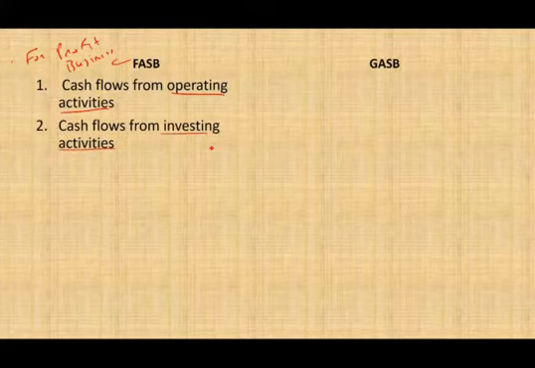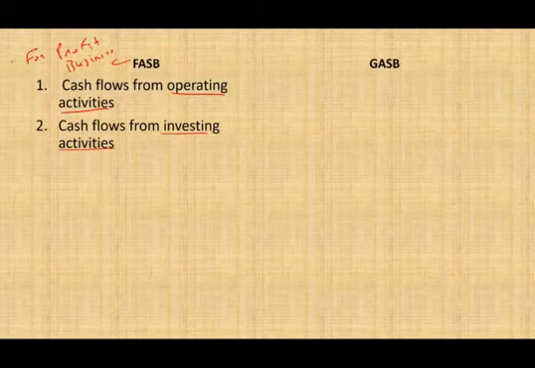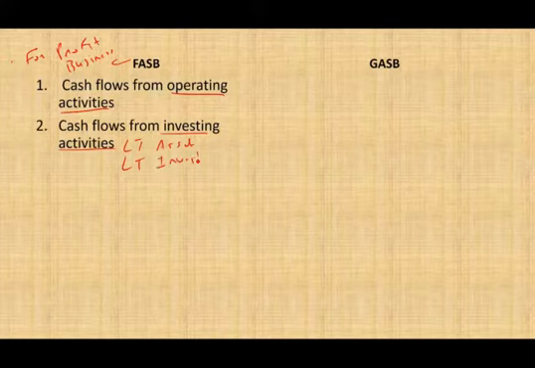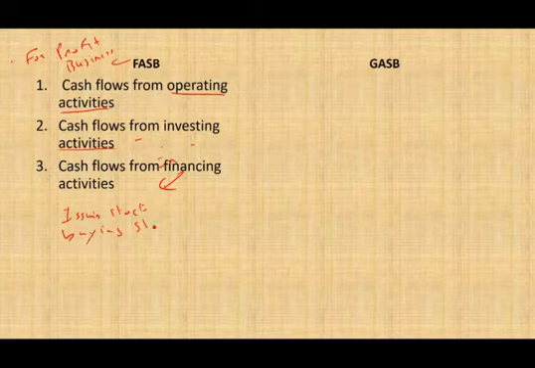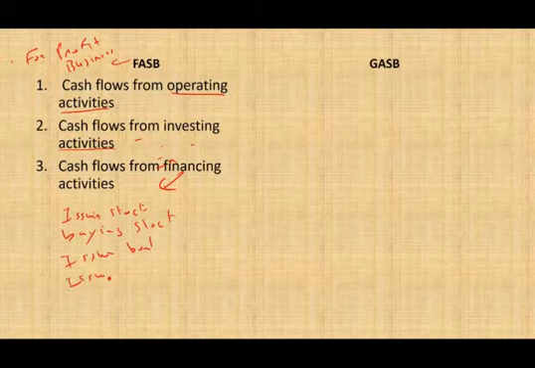Cash flow from investing: when we talk about for-profit businesses, they deal with long-term assets, when they buy and sell their long-term assets, and when they buy and sell long-term investments, such as bonds and stocks. And cash flow from financing deals with issuing stocks, buying back your own stock, issuing bonds to borrow money, issuing notes, and so on and so forth. So hopefully you're going to start to see that, for example, a government doesn't have stockholders, therefore it doesn't issue stocks. But this is for FASB.